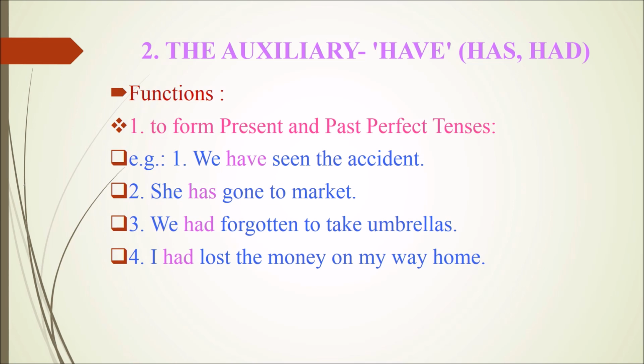She has gone to market. We had forgotten to take umbrellas. I had lost the money on my way home. In these four sentences, have, has, had are forms of have verbs.